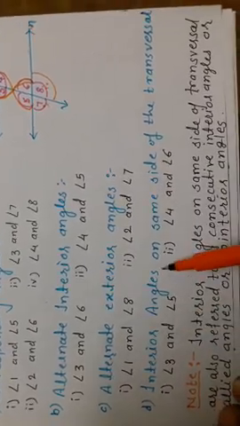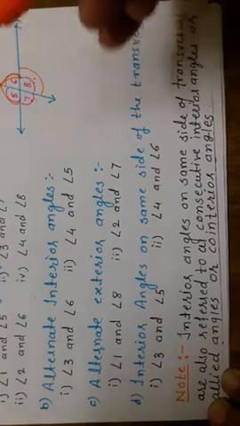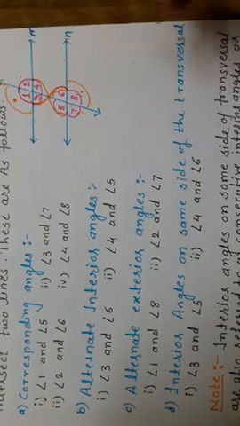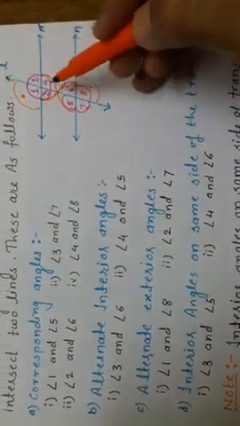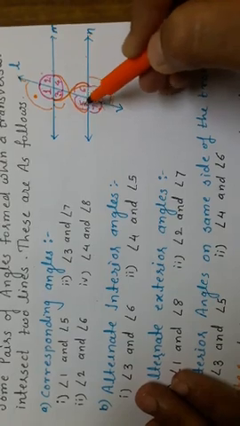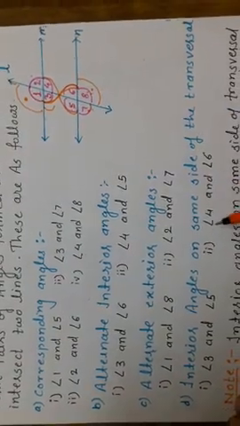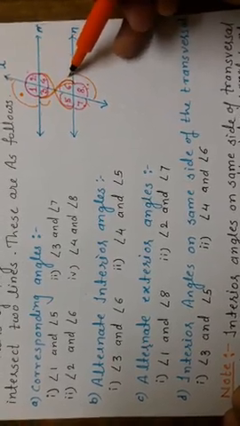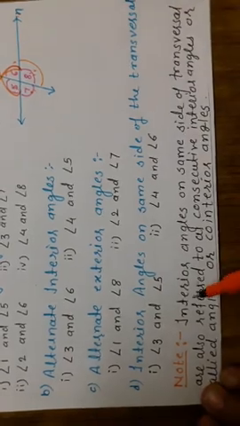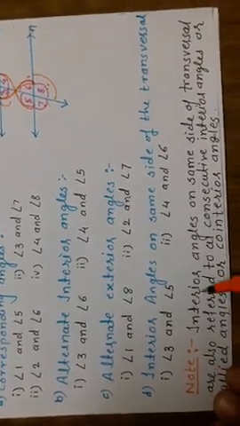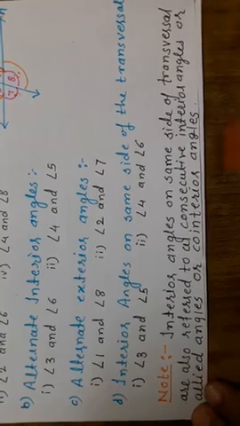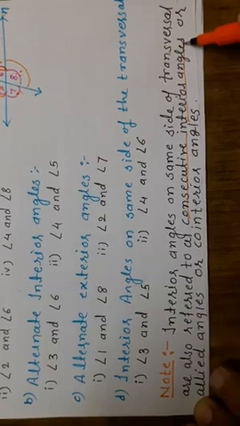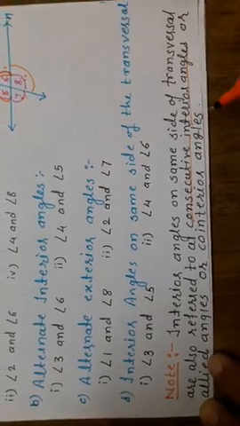Next, interior angles on the same side of the transversal. Here 3, 4, 5, 6 are the interior angles, only 4. But they said on one side of the transversal. So angle 3 and angle 5 are interior angles on the same side. 4 and 6 are interior angles on the same side of the transversal. You have to note down that interior angles on the same side of the transversal are also referred to as consecutive interior angles, allied angles, or co-interior angles.